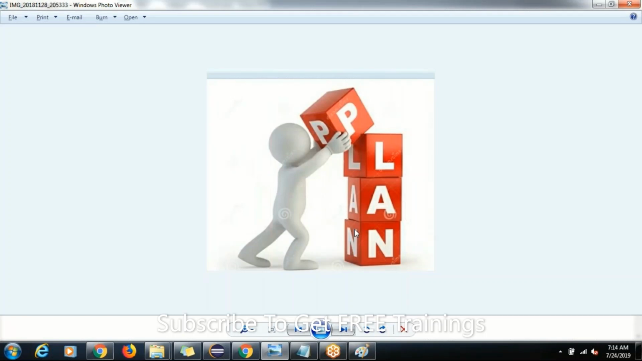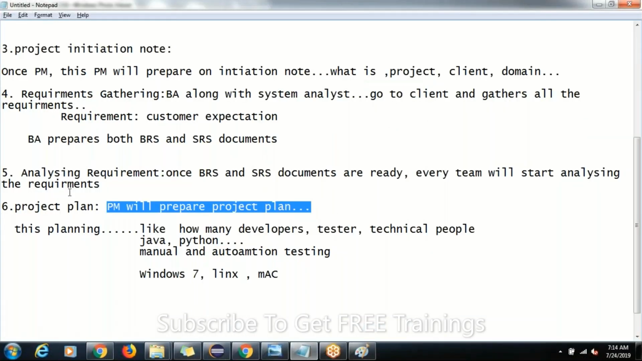And in the same way, if we require a tester, is only manual testing enough, or do we have to do both manual and automation? And what are the operating systems? Like this, do we have to use Windows 7, Windows 10, Windows 8, Windows XP, Linux or Mac? What operating system do you require? Like that, every piece of information will be planned here in this project plan, right?